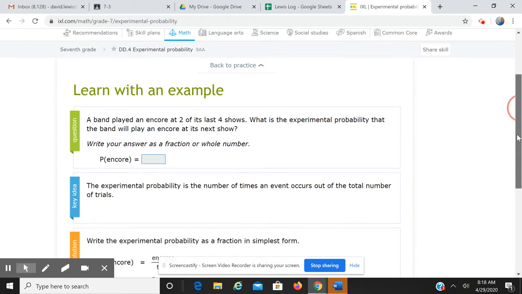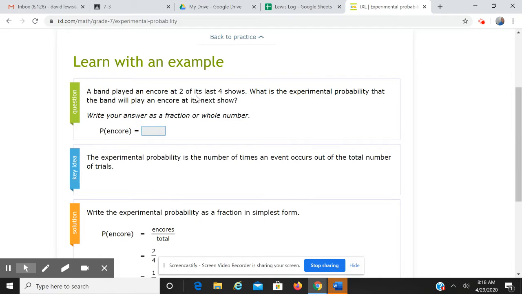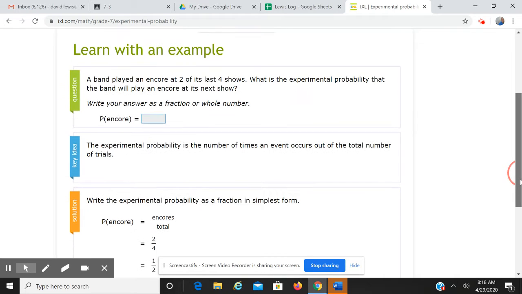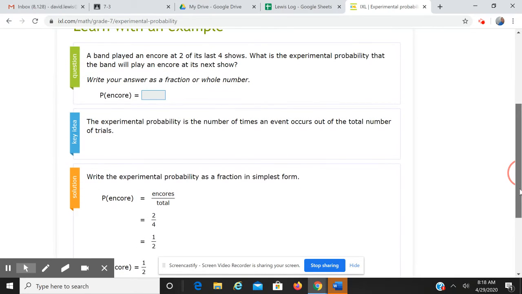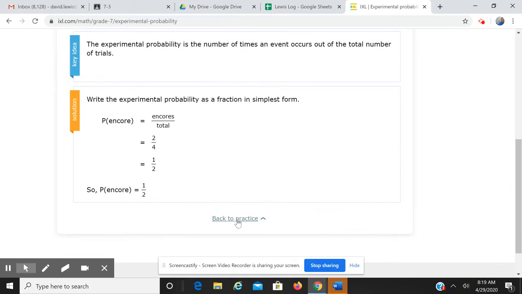All right, in this example, a band played an encore at two of its last four shows. What's the experimental probability the band will play the encore at the next show? Well, probability is the encore, which is 2, over the total, which is 4, so 2/4. All right, let's go back to our practice problem.